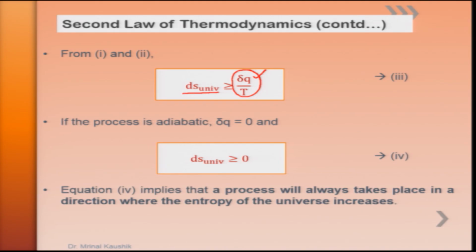That means a process will always go in that direction where the entropy of the whole universe increases.